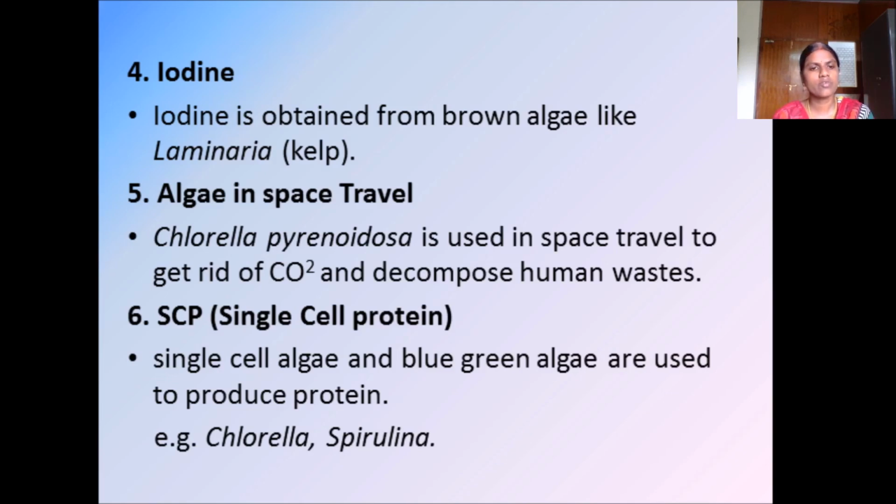Algae are used in space travel. Sorry, it is not consumed as food here. Chlorella pyrenoidosa is used in space travel to get rid of carbon dioxide and to decompose human waste. Those in space release carbon dioxide, which the algae will absorb, and it will also decompose the human waste. Human waste is produced only in small amounts in space, because those people in space will not eat like us.